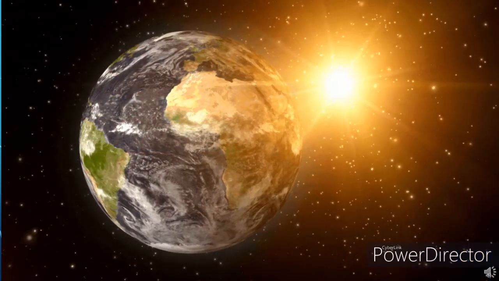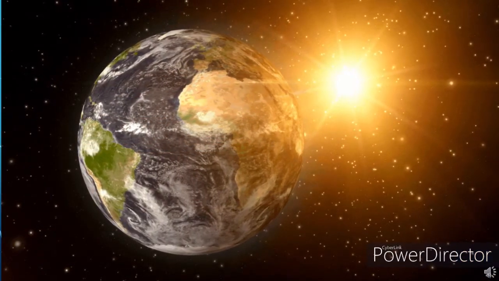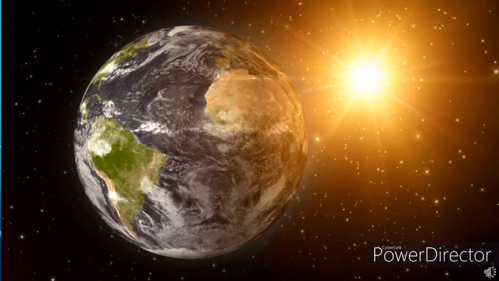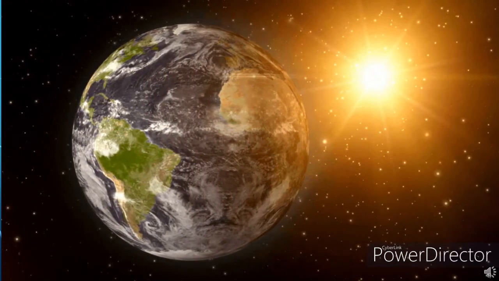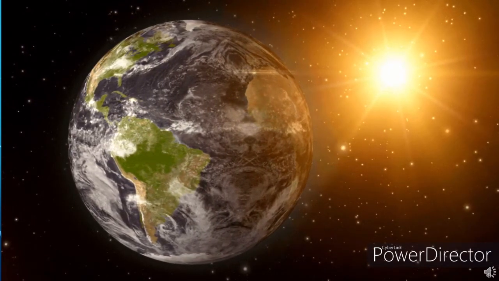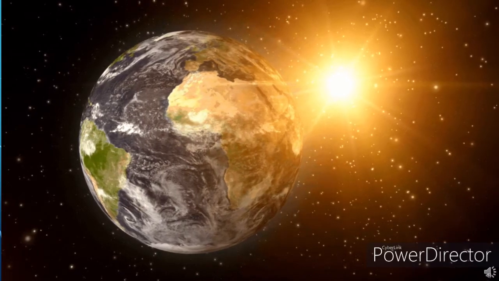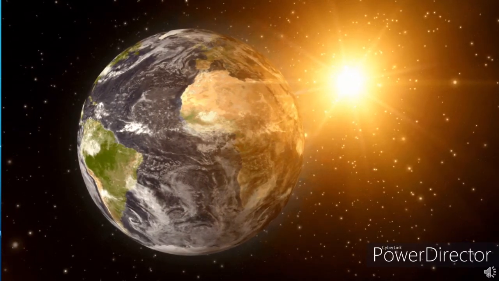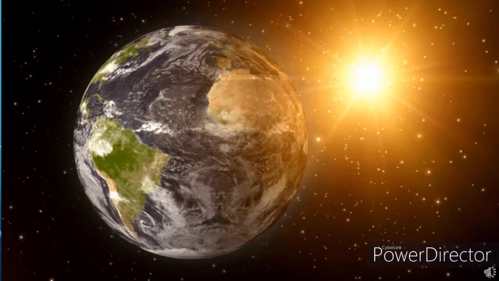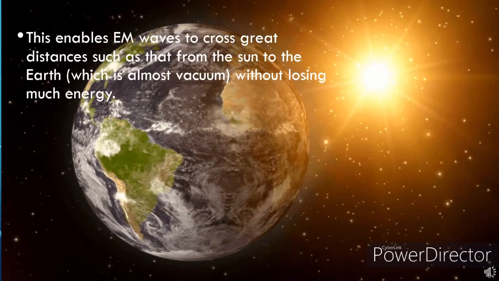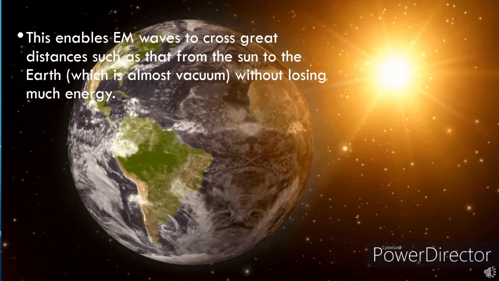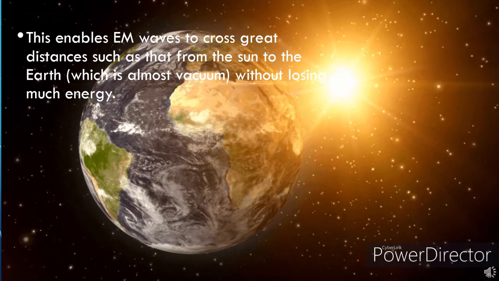Electromagnetic waves that are produced on the sun subsequently travel to Earth through the vacuum of outer space. Were it not for the ability of electromagnetic waves to travel through a vacuum, there would undoubtedly be no life on Earth. All light waves are examples of electromagnetic waves. This enables EM waves to cross great distances, such as that from the sun to the Earth, which is almost vacuum, without losing much energy.